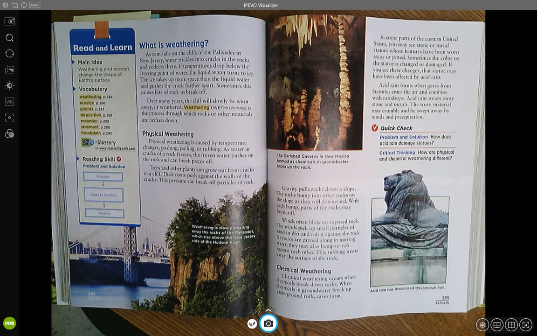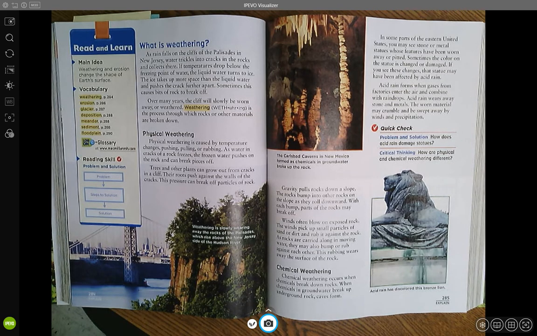What is weathering? As rain falls on the cliffs of the Palisades in New Jersey, water trickles into cracks in the rocks and collects there. If temperatures drop below the freezing point of water, the liquid water turns to ice. The ice takes up more space than the liquid water and pushes the crack further apart. Sometimes this causes bits of rock to break off. Over many years, the cliff will slowly be worn away, or weathered.